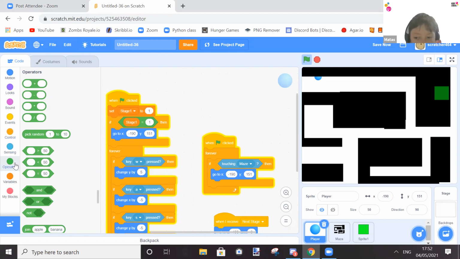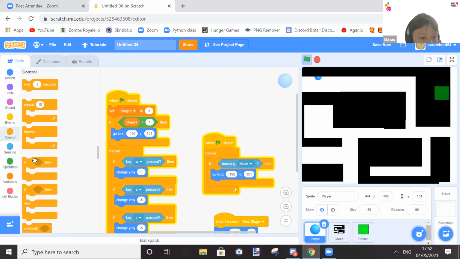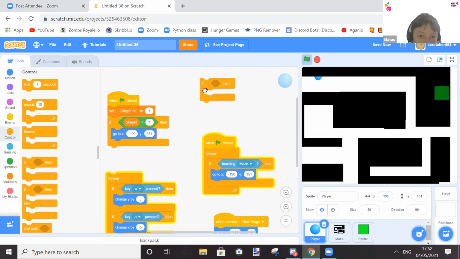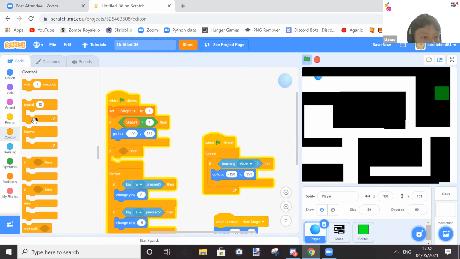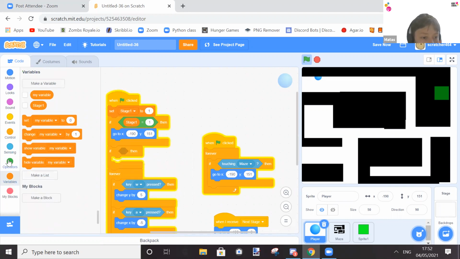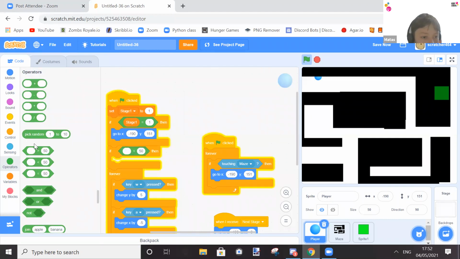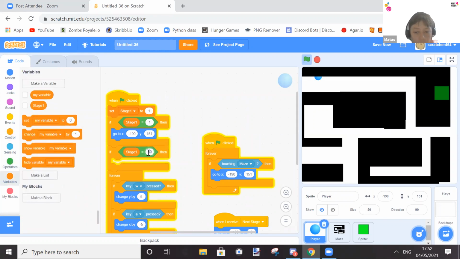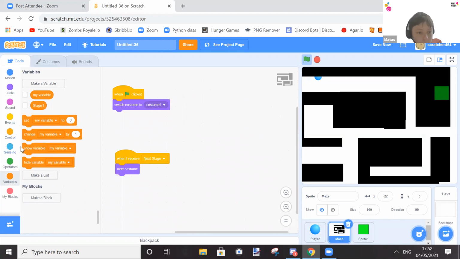If, okay. Hold on. And then if, then go to operators and then equal to, control, variables, stage 1 is equal to 0. We're gonna do that. Actually, when I receive next stage, set stage 1 to 0.